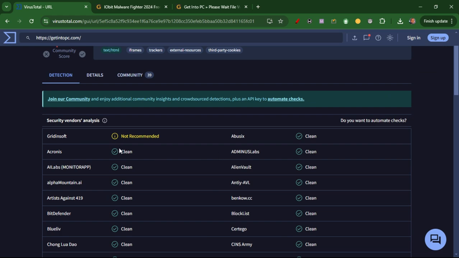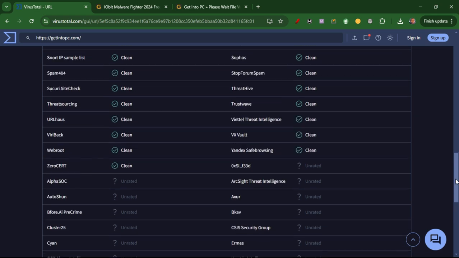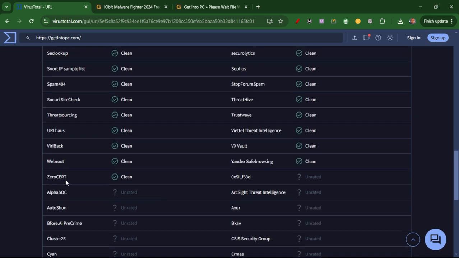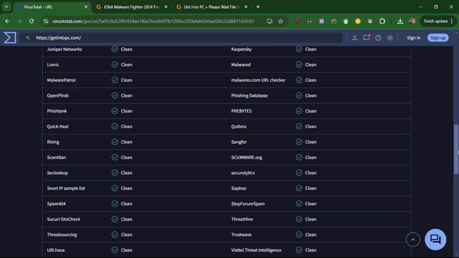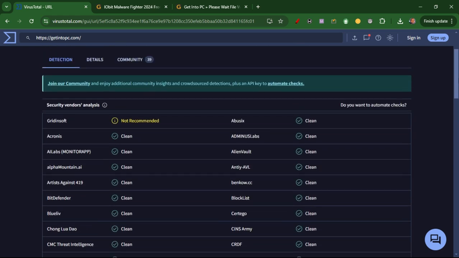One of the vendors, Grindesoft, is a software company whose engine is used to check for malicious software on a site. Look at this: I think it is only one that flagged this website as not recommended, and the rest of them are good. Alpha SOC does not flag it. I think we are good with that, and the rest is good. So this is a website that we can really trust. This is how you do it.